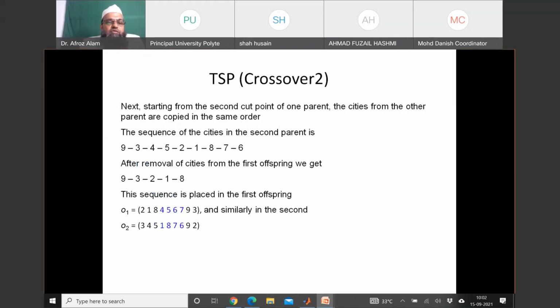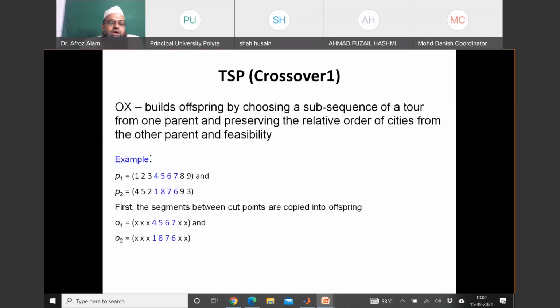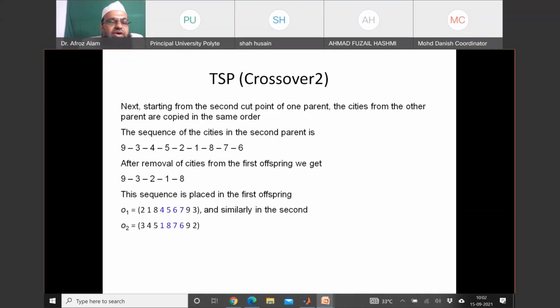It will be 9, 3, 4, 5, 2, and then 1, 8, 7, 6. You may observe again in parent 2, starting from the end of this cut point, that is 9, 3, then 4, 5, 2, then 1, 8, 7, 6, right? So first write this sequence.